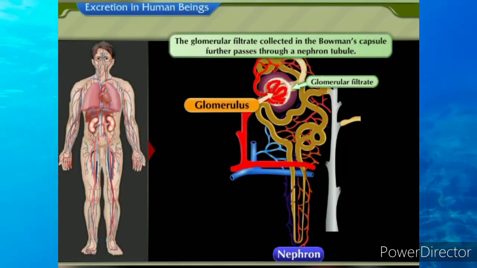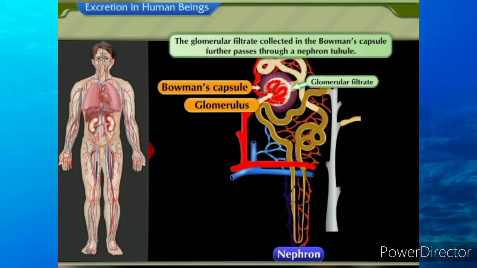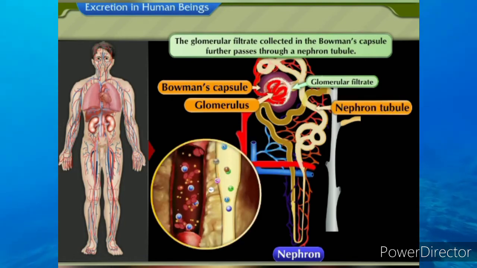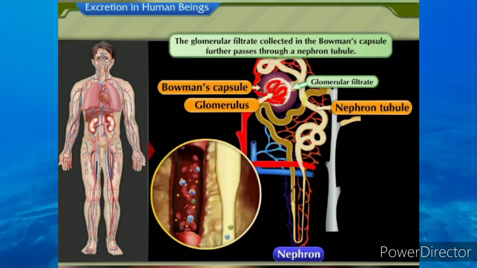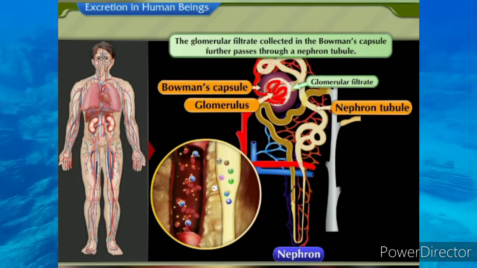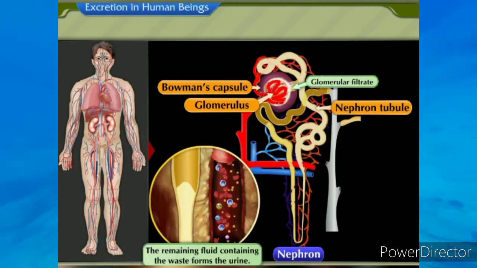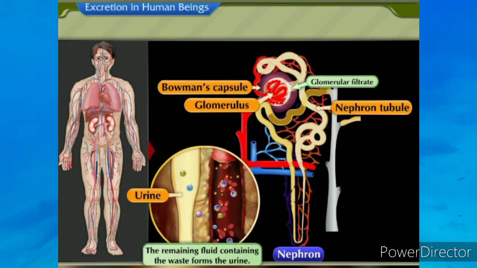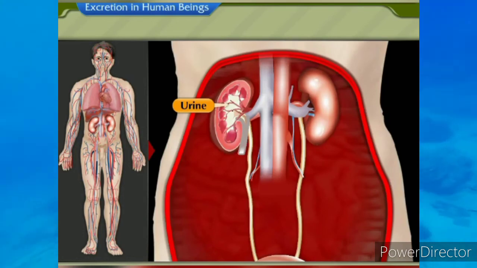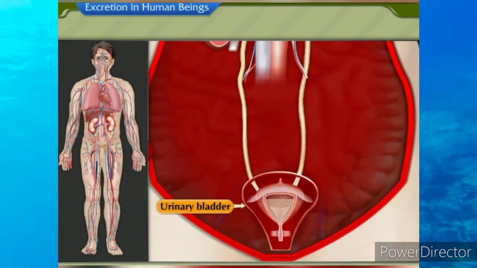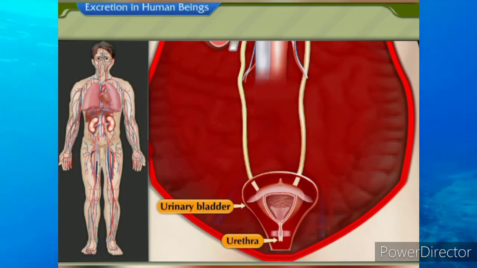The glomerular filtrate collected in the Bowman's capsule further passes through a nephron tubule. The reabsorption of water and useful molecules takes place in nephron tubule. The remaining fluid containing the waste forms the urine. The urine formed enters the long tube called ureter. Urine is stored in the urinary bladder and from there it is thrown out through the urethra.